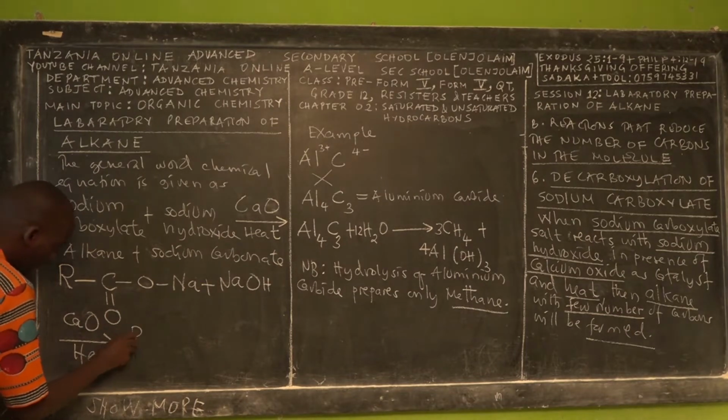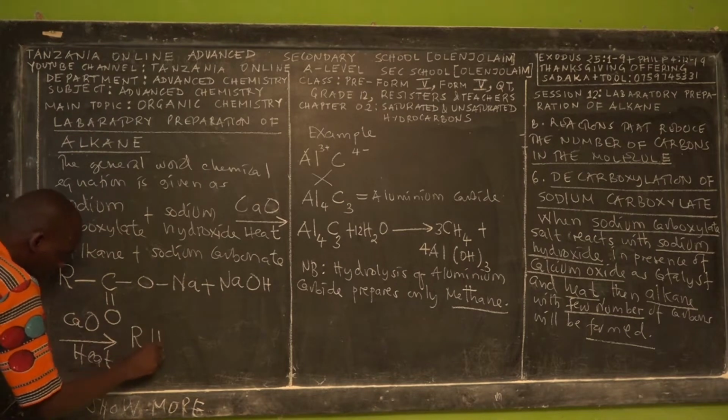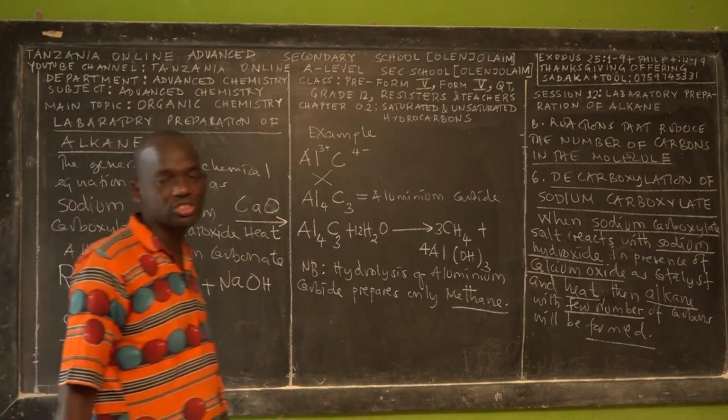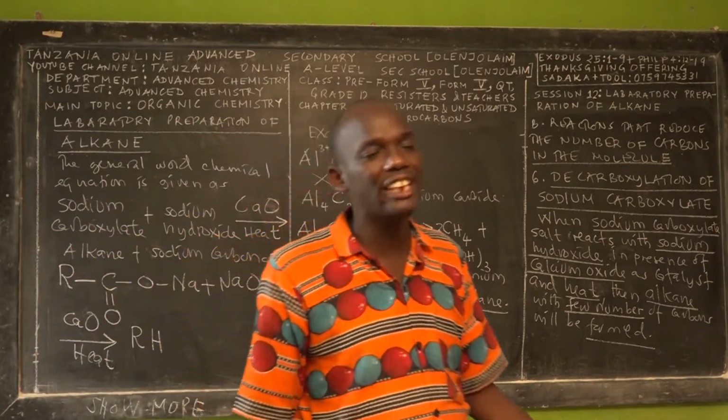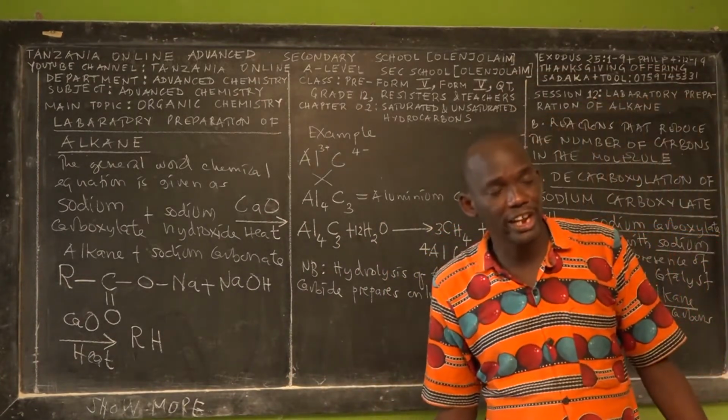Then what will be the product? The product is alkane, right? So alkane does not contain carbon with double bond to oxygen, and alkane does not contain oxygen. Alkane contains only carbon and hydrogen.